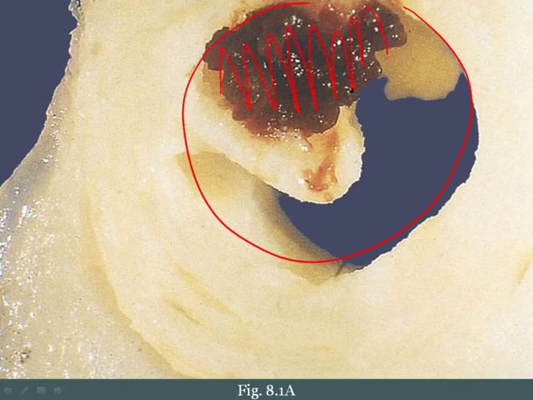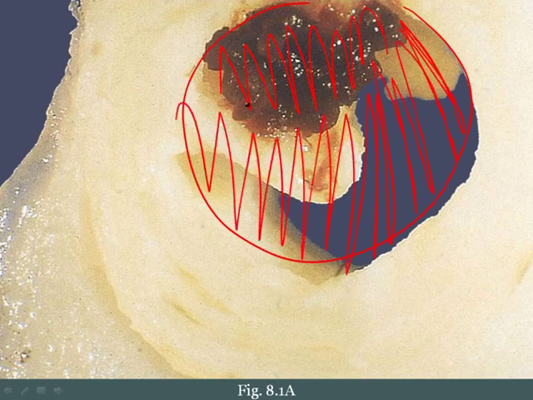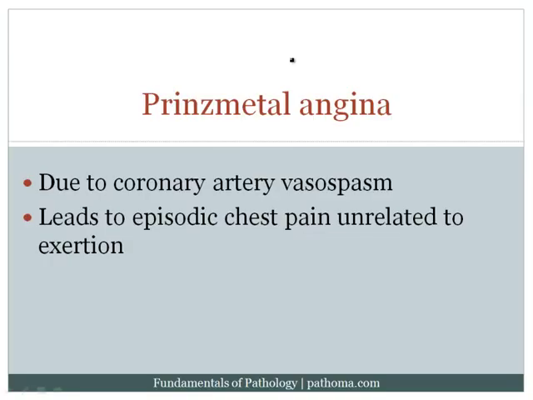Now this circumstance has a very high risk of progression to MI because it would be very easy for this thrombus to completely occlude the vessel. And when you completely occlude the vessel, that would then result in myocardial infarction. The third type of angina, again reversible chest pain, is called Prinzmetal angina. The idea here is that you get vasospasm of the coronary artery.